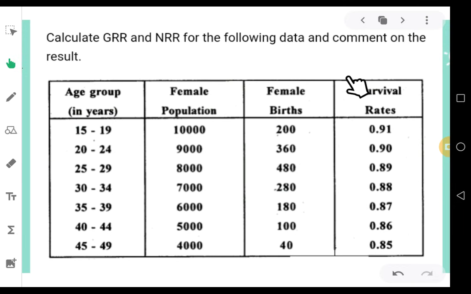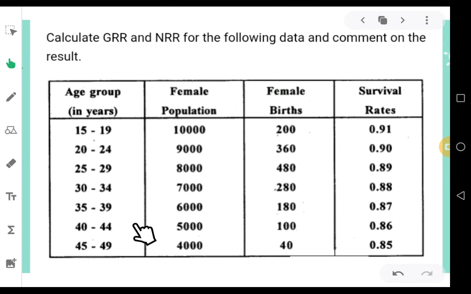So they have given us a table with 4 columns, and the information given to us is age group in years, female population age wise, female births age wise, and survival rates, that is also age wise is given. With this information, they want us to calculate GRR and NRR. The ages, if you observe, are given from 15 to 49, that is the child-bearing age.